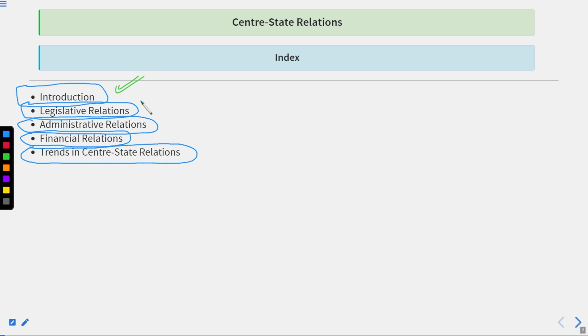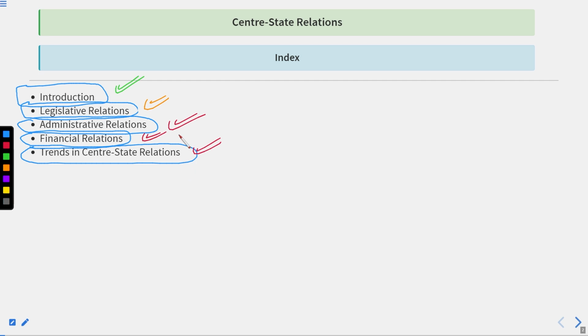Starting with the introduction, we have finished it. Thereafter, we will be discussing the legislative relations. The topics we are left with are the administrative relations, financial relations, and the trends in the center-state relations. So basically, we will continue from where we had left in the previous lecture.